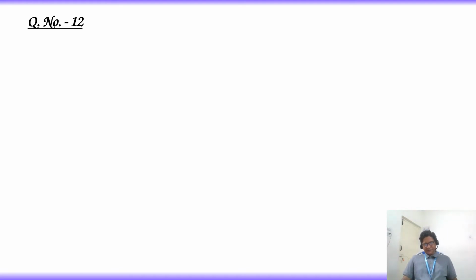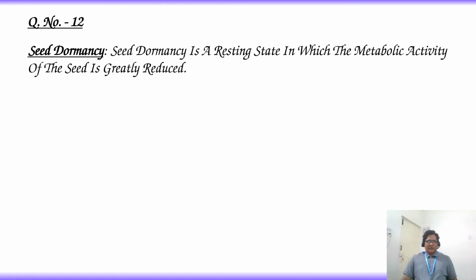So let's know the definition of seed dormancy. Seed dormancy is a resting state in which the metabolic activity of the seed is greatly reduced. That means it is inactive. That condition is called seed dormancy.